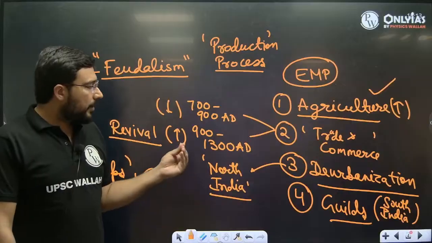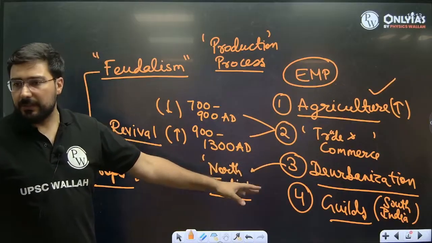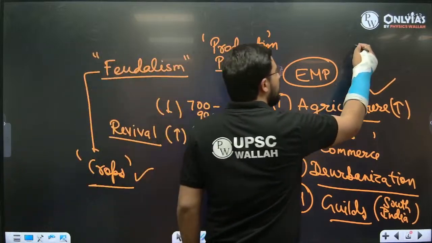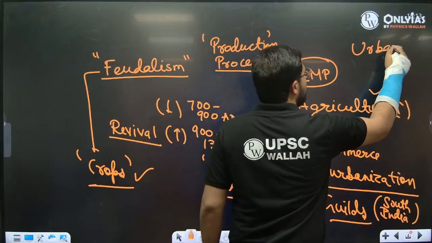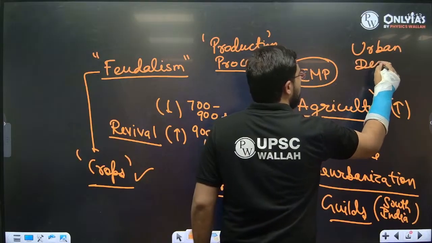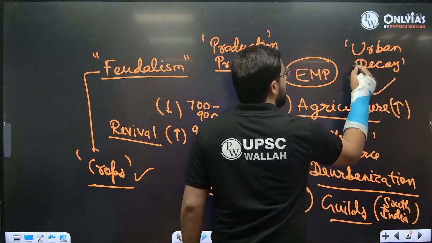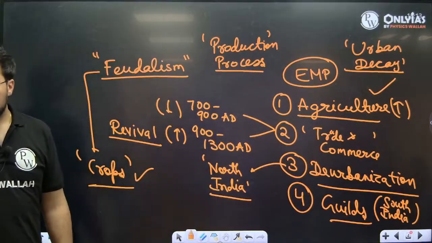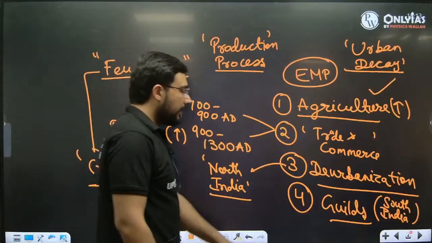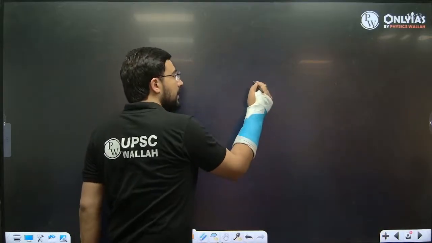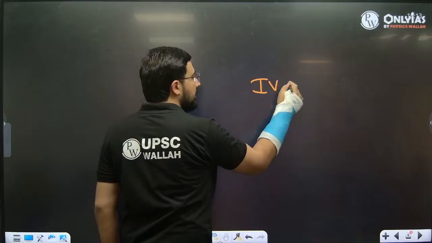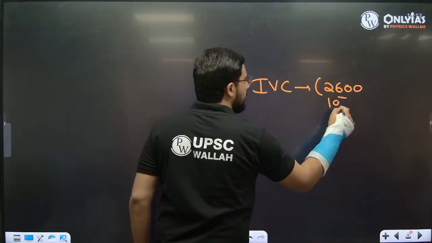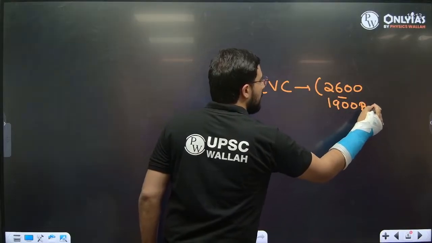But the level of de-urbanization, this is the concept given by R.S. Sharma, the historian. He's a Marxist historian and he says India went through a phase of urban decay. That's the word he used, urban decay. A few cities were on the decline. So look, in optional this is what we most need to understand: that there have been three urbanizations in India. We have seen how many urbanizations? Three. First was the Indus Valley Civilization, right, 2600 to 1900 BC, the mature phase. We are talking only about the mature phase.